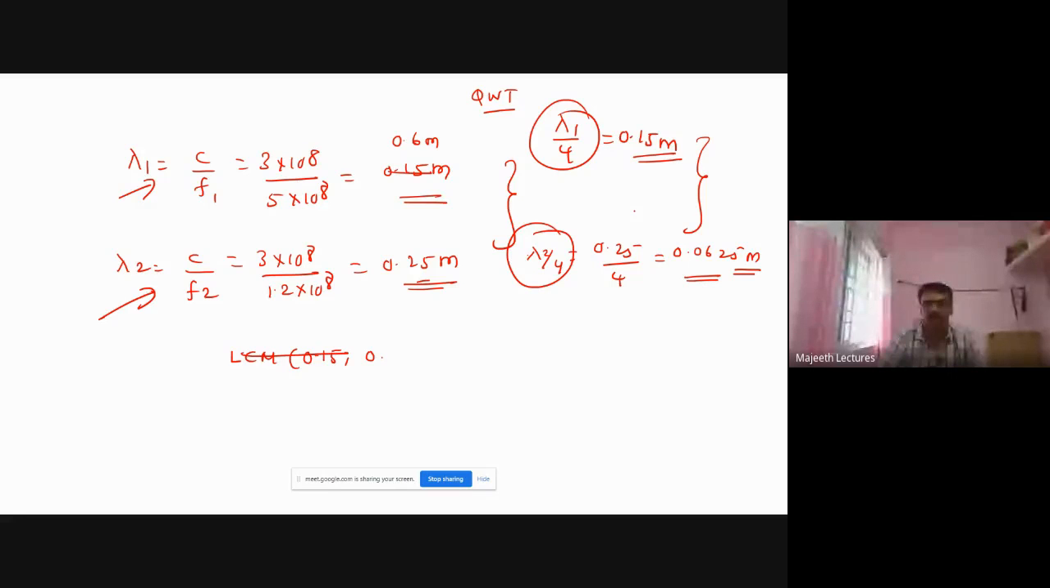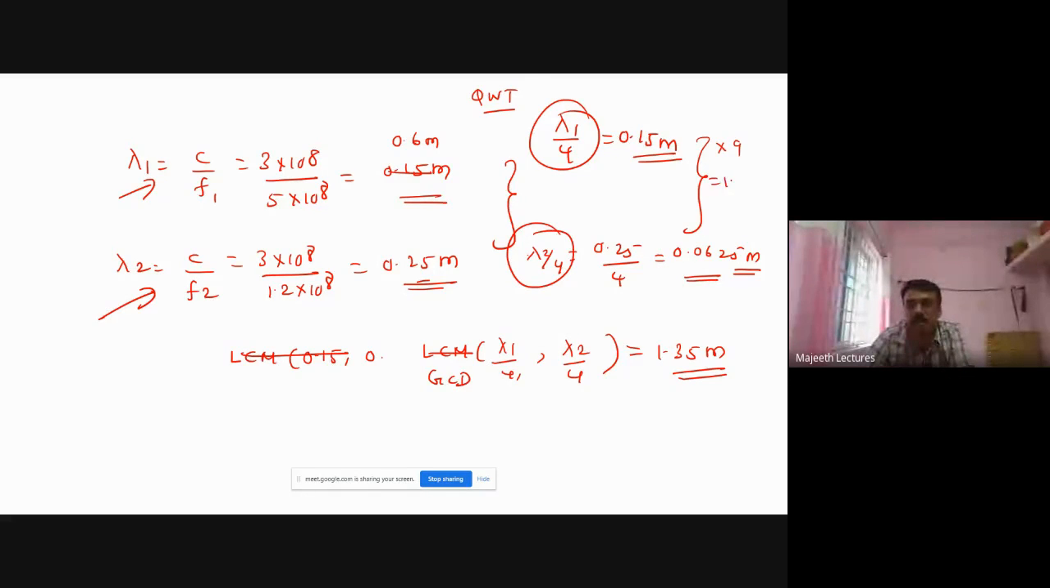Right? So if I want a line which should match both these two, I have to find the LCM of lambda 1 by 4 and lambda 2 by 4. Sorry, GCD, greatest common divisor. If you take the GCD of both, it will be approximately equal to 1.35 meter. If you multiply this by 9, it will be 1.35 meter. If you multiply this by 9 also, it will be 1.35 meter something. So what is the thing? It is the greatest common divisor.